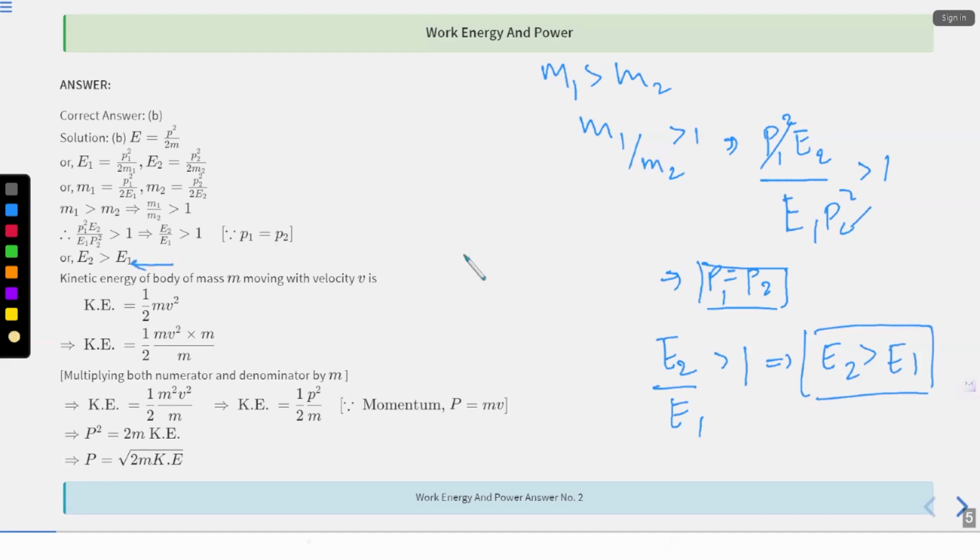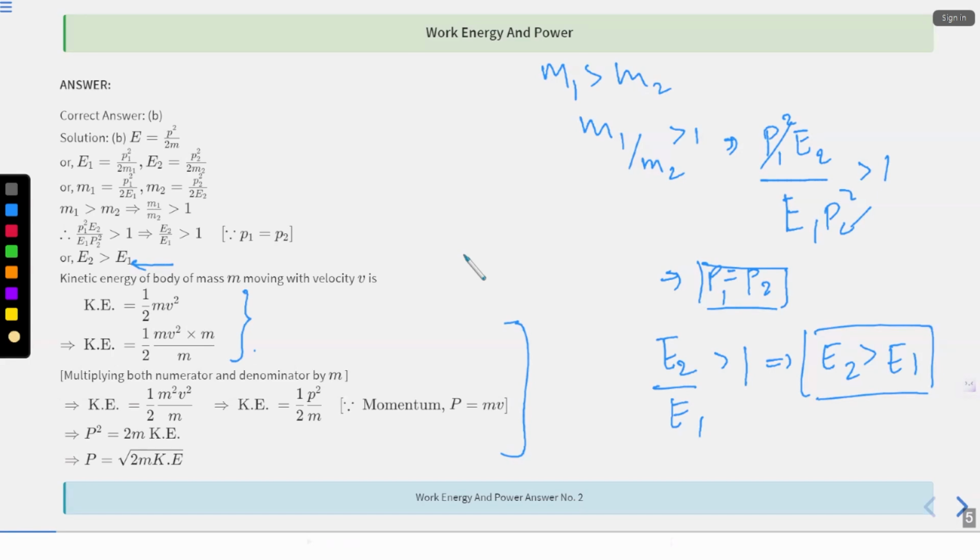Now, you know what the formula of kinetic energy is, right? This is what is written over here. You'll have to calculate kinetic energy for both the particles, basically. All right. So half mv square, okay, half mv square. So what I have done is I have multiplied numerator and denominator with m. So half m square v square, right?